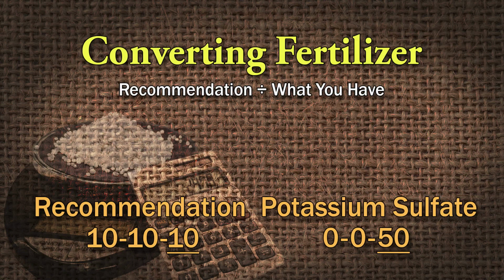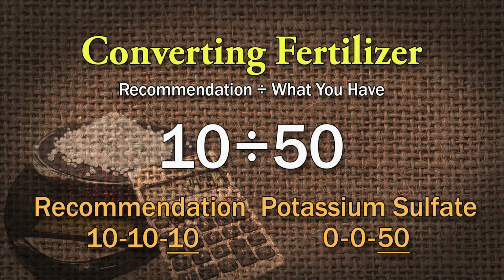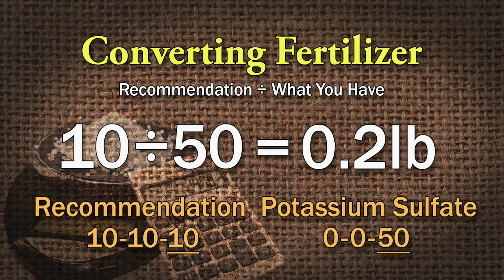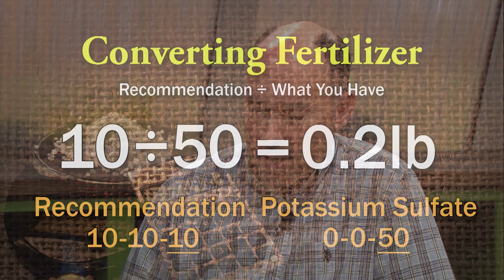Then we're going to use potassium sulfate for the third number. Once again, you're going to have 10 divided by 50. That gives you 0.2 pounds of that. So if you spread 3/4 of a pound of blood meal, 2/3 of a pound of bone meal, and 0.2 pounds or 1/5 of a pound of the potassium sulfate, you're going to end up with the same as a 10-10-10 fertilizer. And that's all organic. It just requires a little bit more mixing.